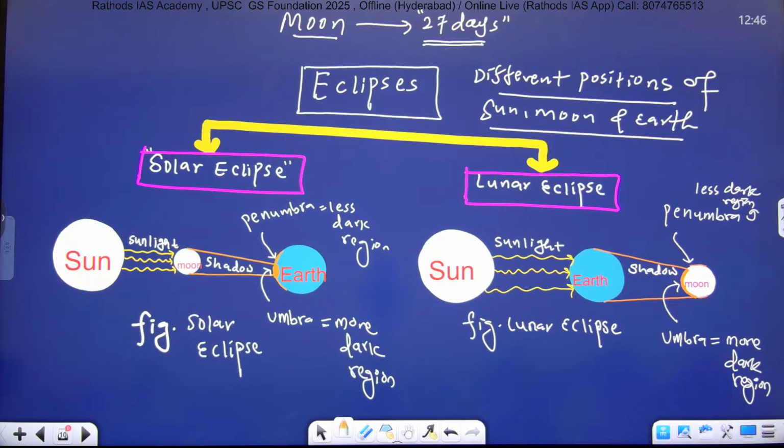And earth's shadow falls on the surface of the moon and forms a dark region, which is known as umbra.